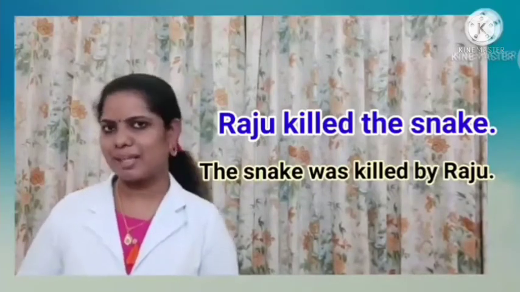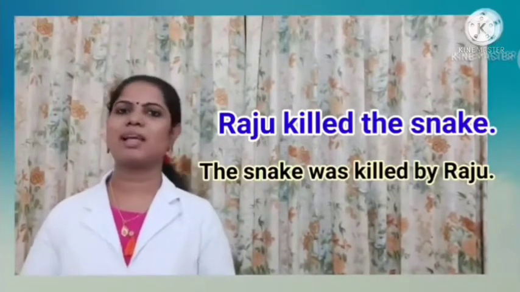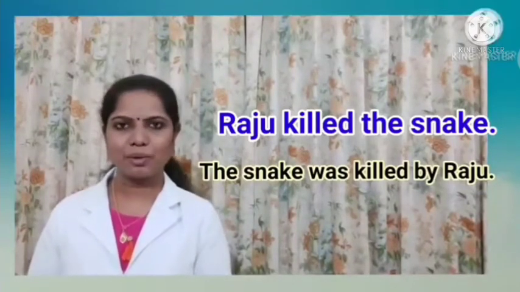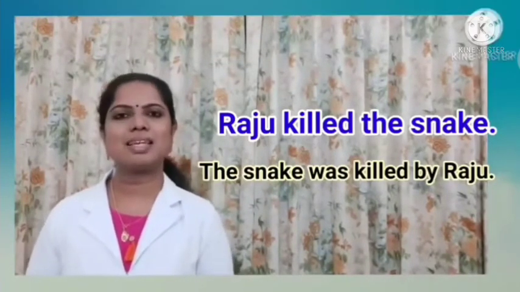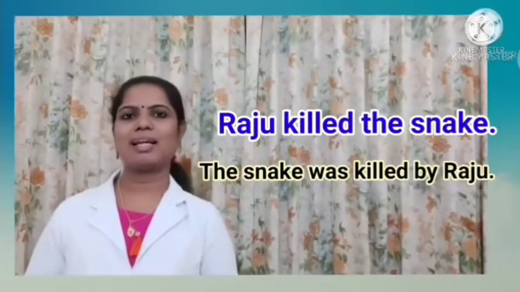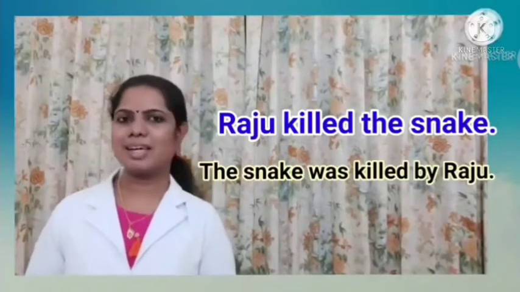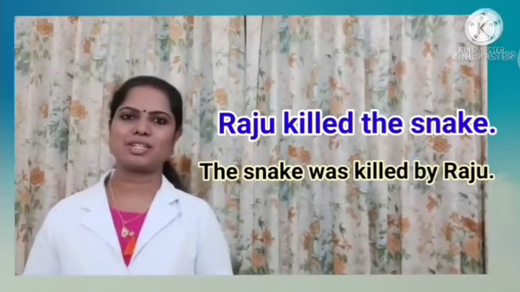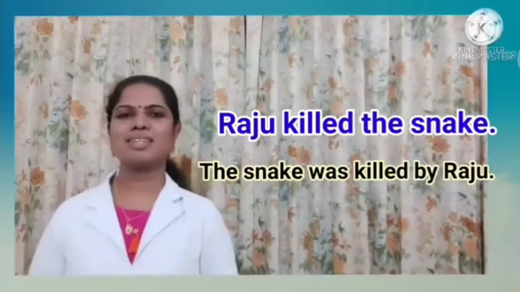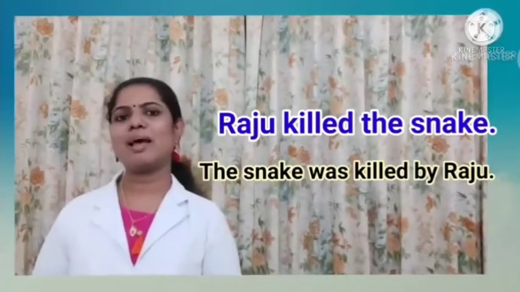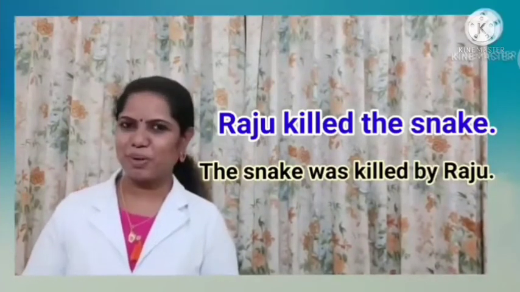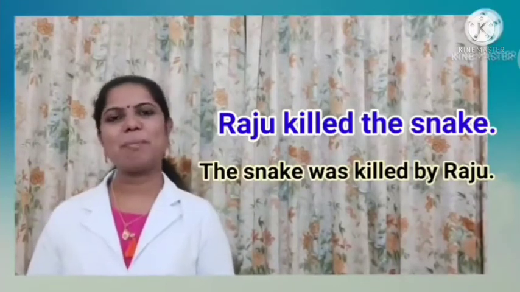Let us look at the second sentence. The snake was killed by Raju. Here, is the snake doing any action, children? Is the snake doing any action? No. The snake is just receiving the action did by Raju. That's why we are telling that the subject in the second sentence is not doing any action. Rather, it receives the action. That's why the subject in the second sentence is told to be in passive voice because it doesn't do any action. So I hope you understood the difference between active voice and passive voice.